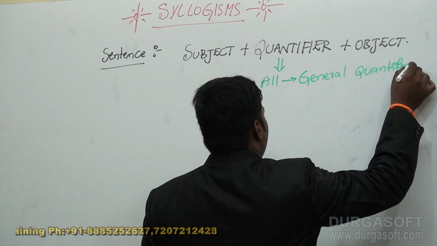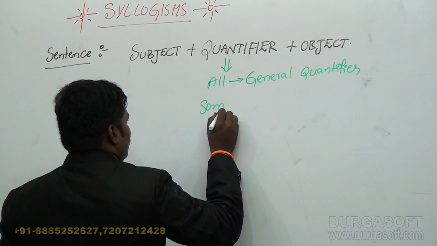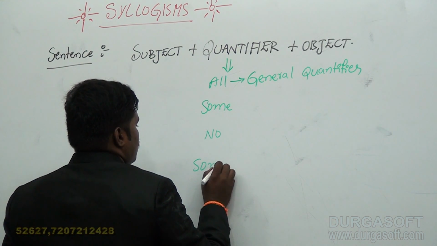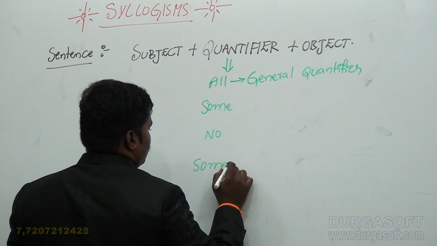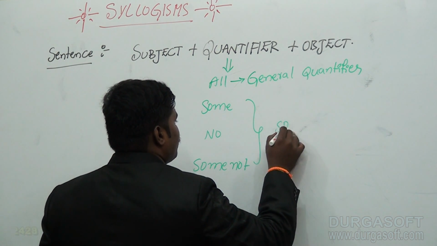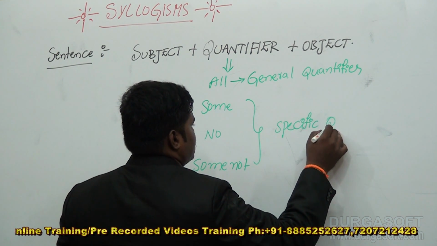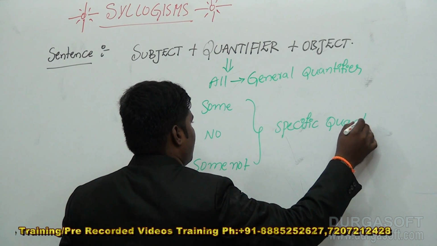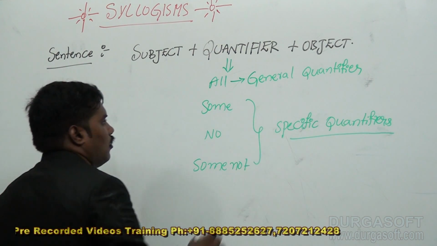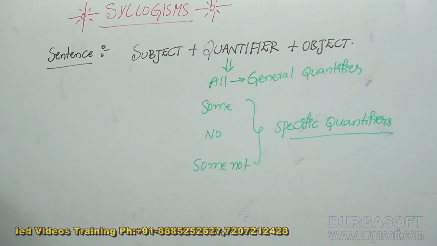And the others are some, no, and some not. These three are specific quantifiers. General quantifier and specific quantifiers.